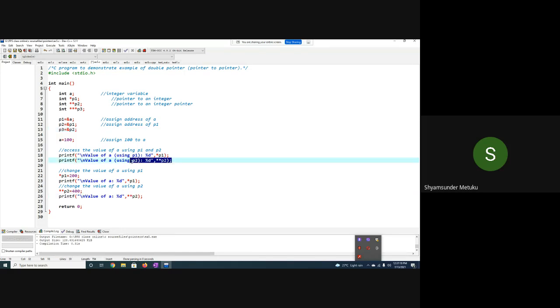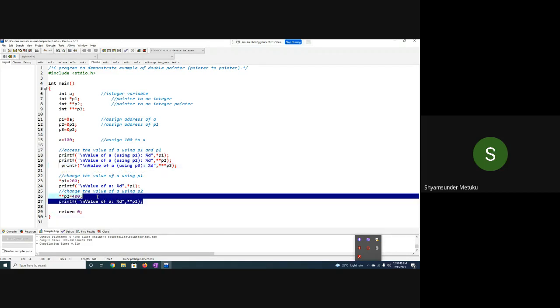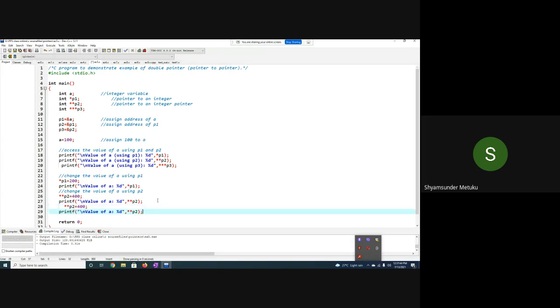I need to use P3. So what is the change I'm supposed to do here? 2 stars or 3 stars? 3 stars, very good. Next. See, once the program is written, it is only copy paste and modification, that's it.